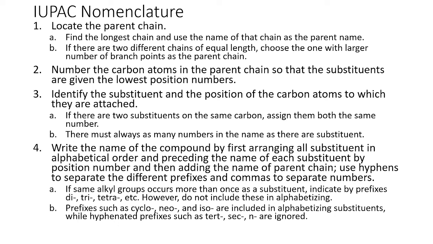We will look into that later. And for the prefixes such as cyclo, neo, iso, they must be included in alphabetizing substituents, while the hyphenated prefixes such as tert, sec, and are ignored. So, hopefully, this will make sense later on.